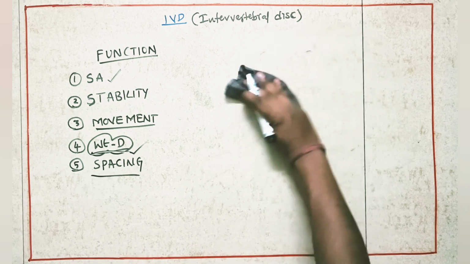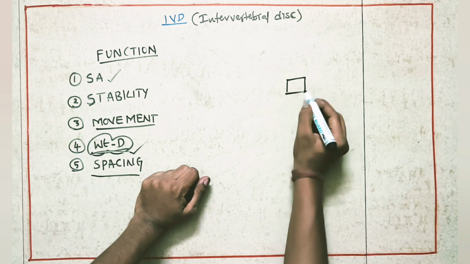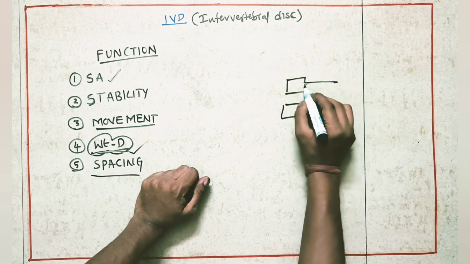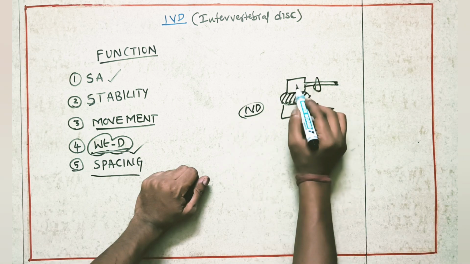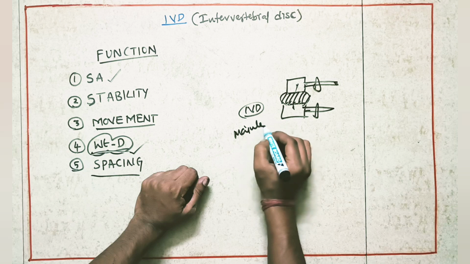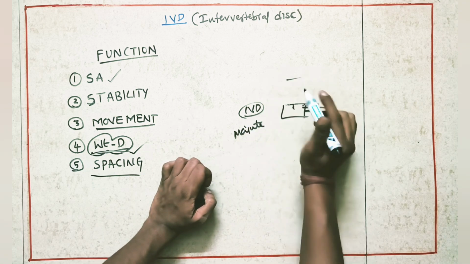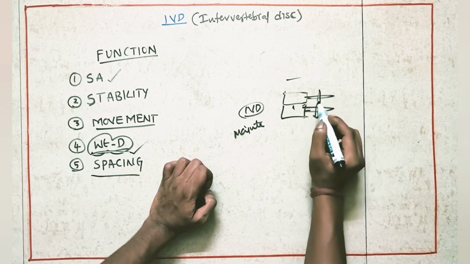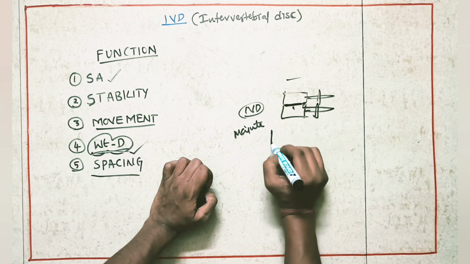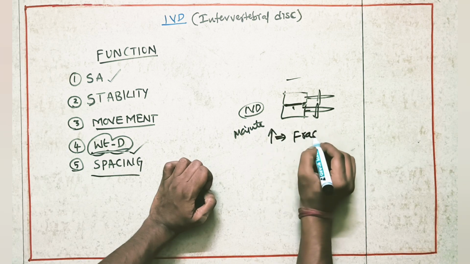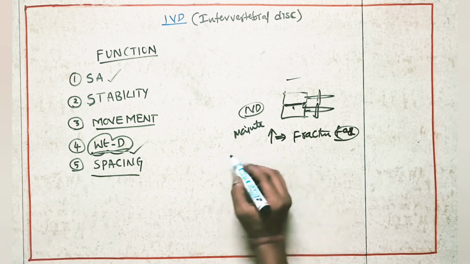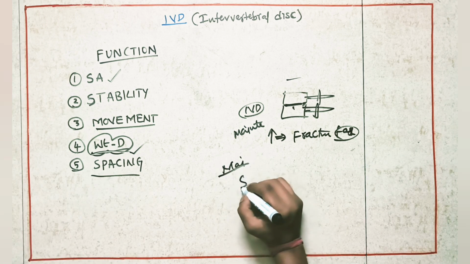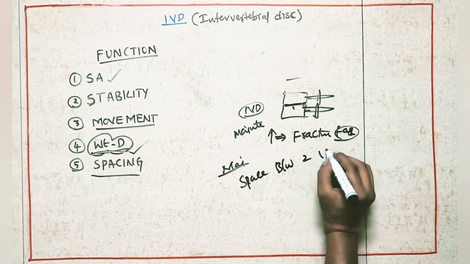And the last one, spacing. What does spacing mean? Suppose we take two vertebrae. Because of the presence of the IVD, the space between the two vertebrae is maintained. Suppose there is no IVD, and the vertebrae are like this, then the friction between these two vertebral bodies will be more, so it will lead to fracture very fast. So because of the presence of the IVD, it maintains the space between two vertebral bodies.